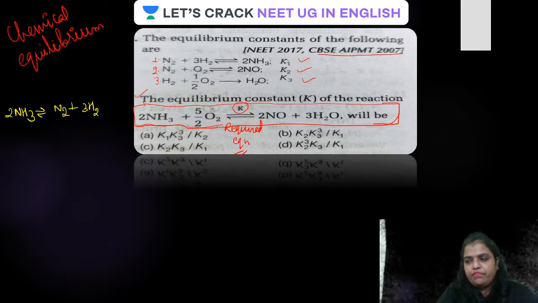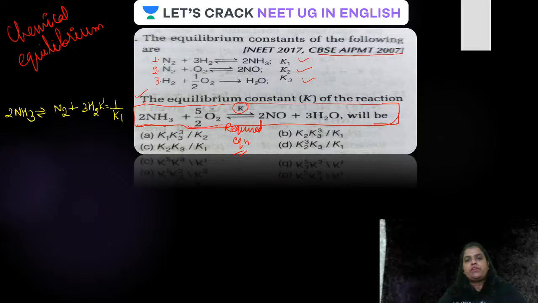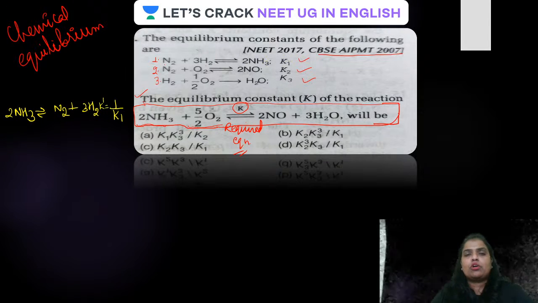And what happens to K1? Guys, whenever the reaction is reversed, remember, the equilibrium constant gets inverted. For this particular reaction, when the same reaction is reversed, the equilibrium constant is going to become 1 upon K1. Suppose K dash is the equilibrium constant, that is going to be equal to 1 upon K1. Always remember, when a particular reaction is reversed, the equilibrium constant is just going to reciprocate. It is going to become 1 upon K1.